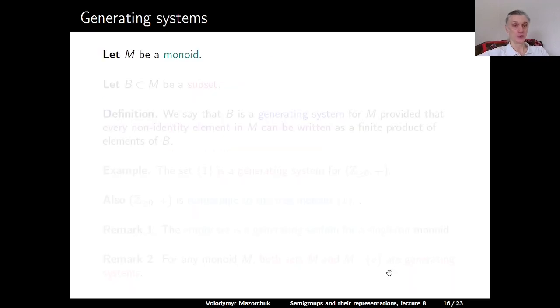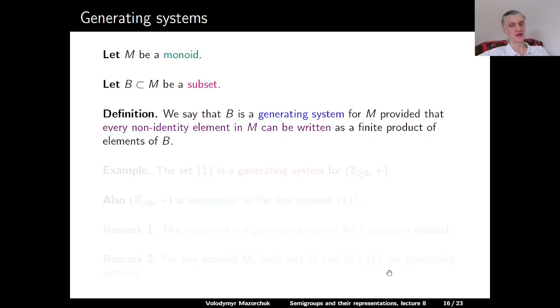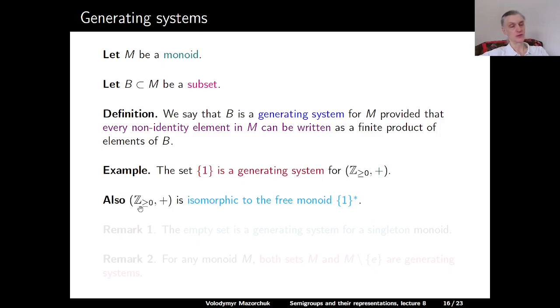Let M be a monoid. Let B be a subset of M. We say that B is a generating system for M, provided that every non-identity element in M can be written as a finite product of elements in B. So for example, the set {1} is a generating system for the monoid of all non-negative integers with respect to addition. Also, this monoid of all non-negative integers with respect to addition is isomorphic to the free monoid where we have as an alphabet just {1}, and then we have asterisk.